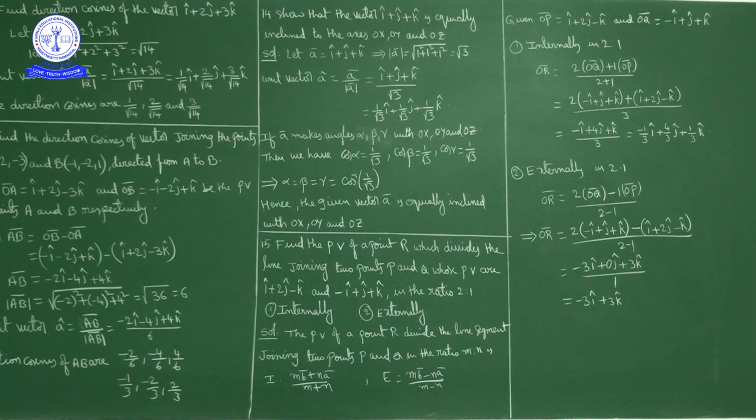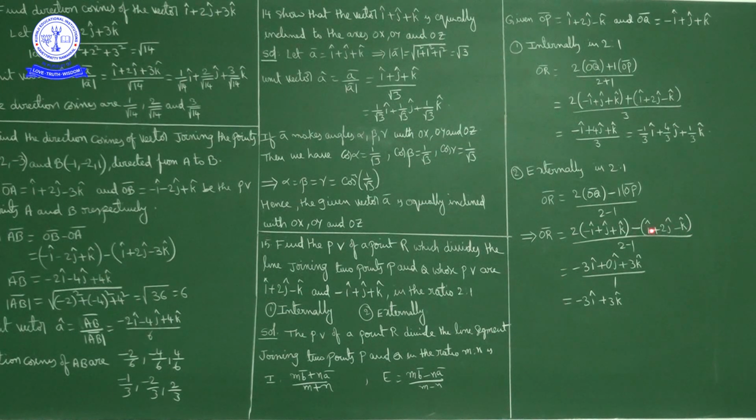Now the second part, that is external division. In external division, in place of plus you write minus, that's it. OR bar is equal to 2 times OQ bar minus 1 time OP bar upon 2 minus 1. So 2 into OQ bar, which is minus i cap plus j cap plus k cap, minus OP bar, which is i cap plus 2j cap minus k cap.